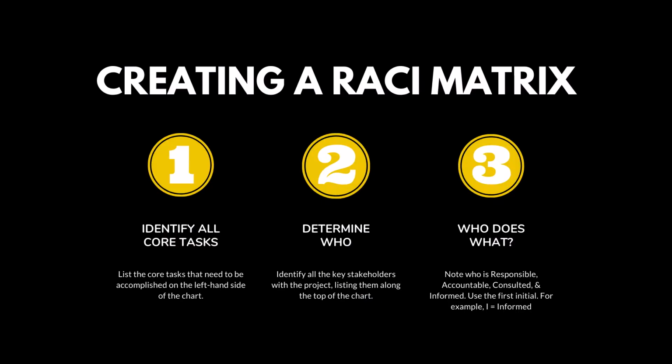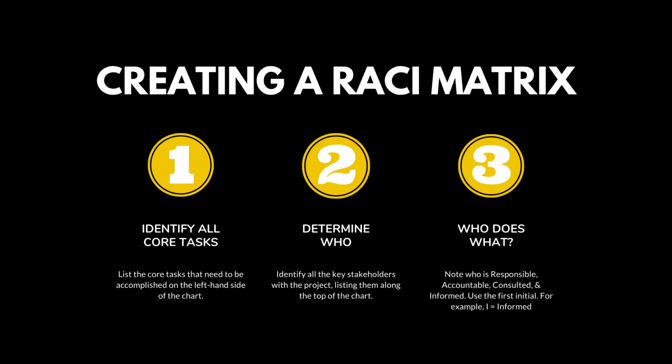So how do you go about creating a RACI matrix? Well, it's actually pretty straightforward. If you follow some of these guidelines, I think you're going to be well set up for success. Essentially, you want to identify all the tasks that need to be done as part of that process, that project, or that communication. You want to list these on the left-hand side of the chart. Then you want to determine who the key stakeholders are within that process, that project, or the communication, and put them along the top of the chart.